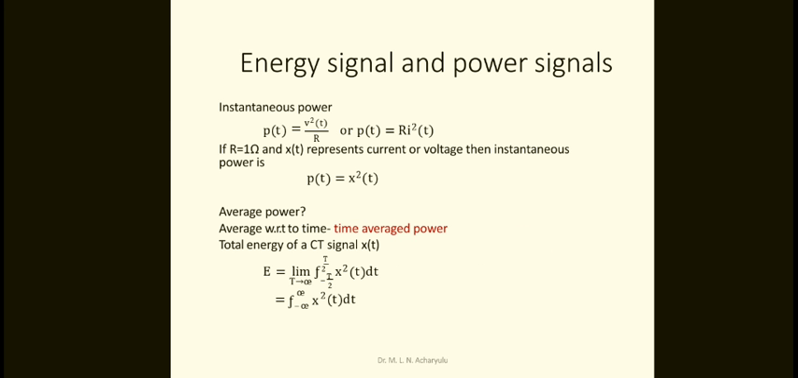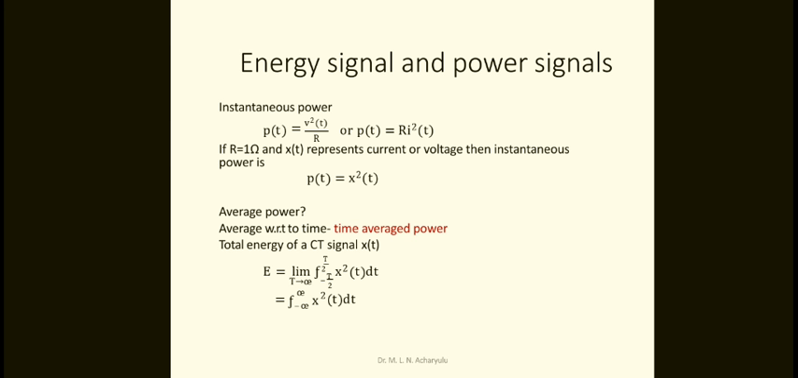Now we come to energy and power signals. Here, the instantaneous power is P of t equal to V square of t by R, or P of t equal to I square of t into R. If R is equivalent to 1 ohm, and x of t represents the current or voltage, then the instantaneous power is P of t equal to x square of t, since both voltage and current are proportional to power. So here, what is the average power?